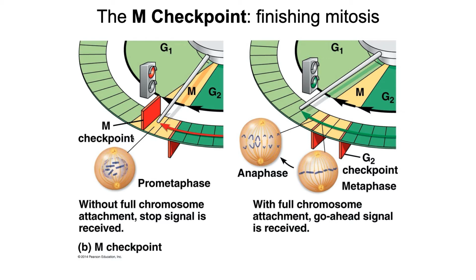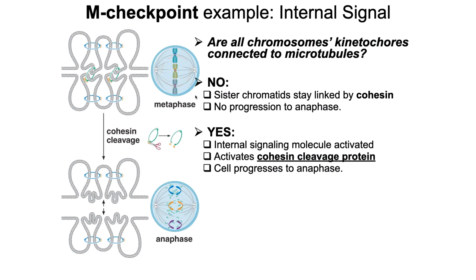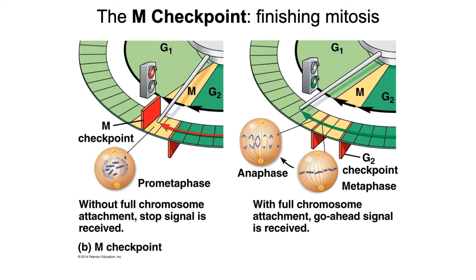And now we reached the M checkpoint. And the M checkpoint asks the question, are all chromosomes' kinetochores connected to microtubules? So are all of the various chromosomes here, each consisting of two sister chromatids, are their centromeres and kinetochores bound to kinetochore microtubules?